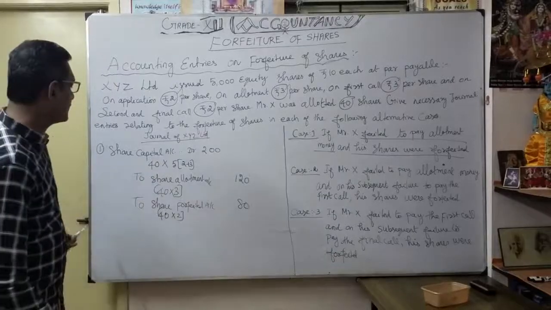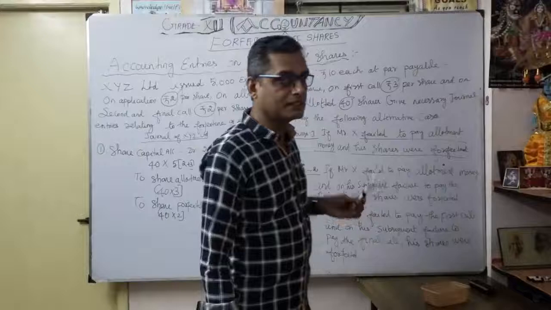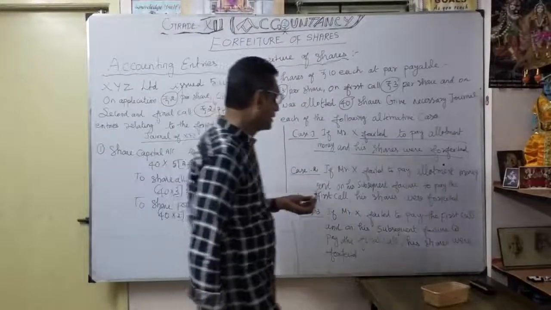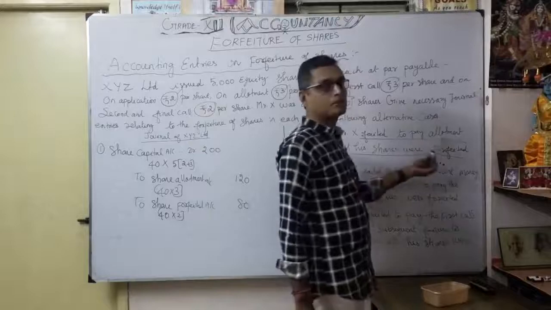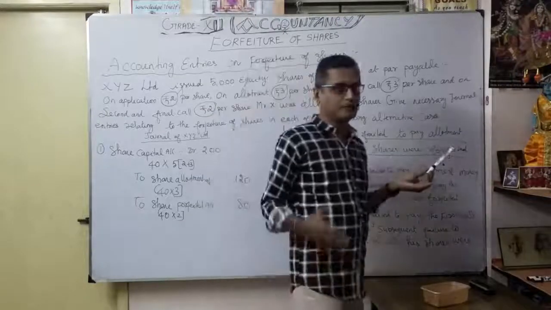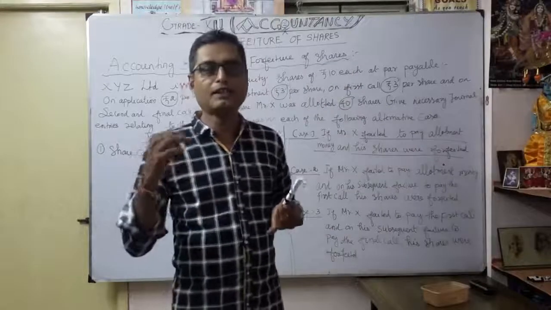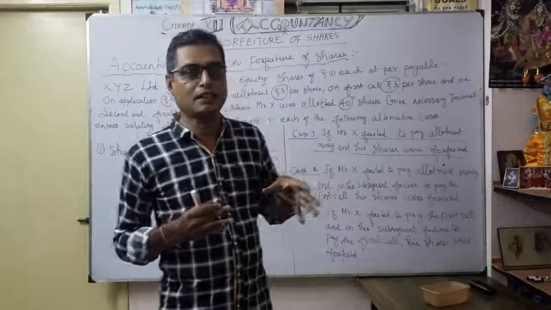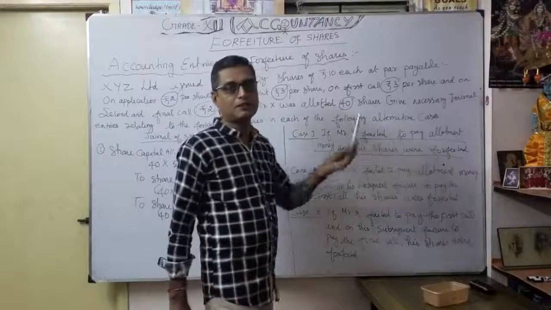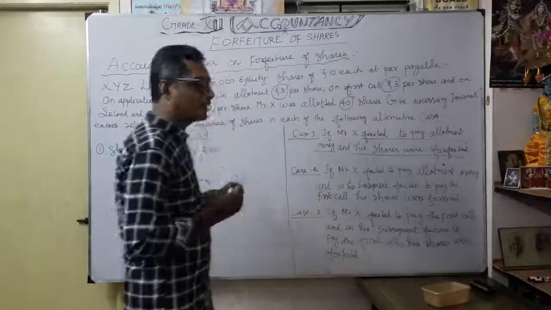So what is the journal entry? Before a journal entry, the situation is very important. What is the situation here? At the time of failing to pay allotment money, his shares are forfeited. Here, we should be very careful when the shares are forfeited. What situation? At which level? Here, even at allotment level itself, shares are forfeited. Okay, that is very important. Here, they are going to write what?